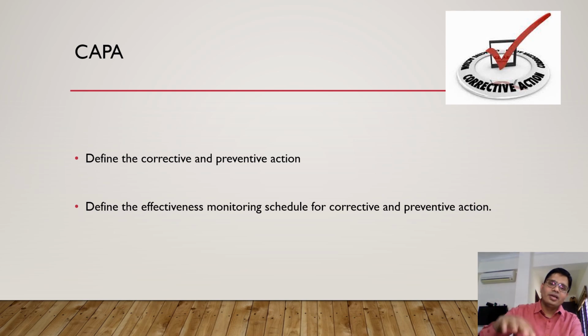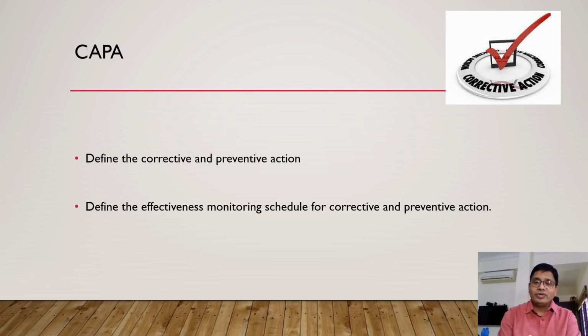Let's have an example for our case. What is the corrective action in our case? The corrective action has to be defined like this: the same volumetric flask has to be identified and marked in such a way that if the analyst is doing the analysis, it can be identified very easily. So all the glassware, like 200 ml, 250 ml, 20 ml, 25 ml, has to be marked separately. So this is the corrective action in our case.